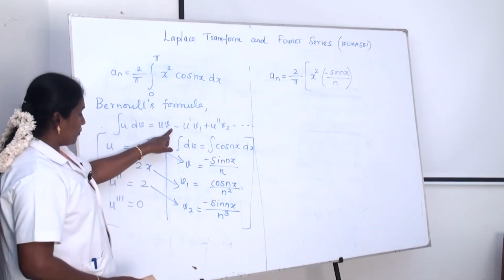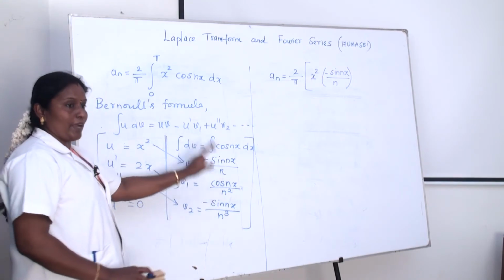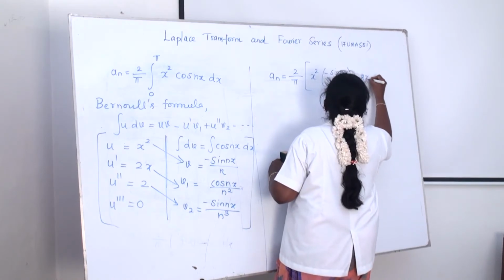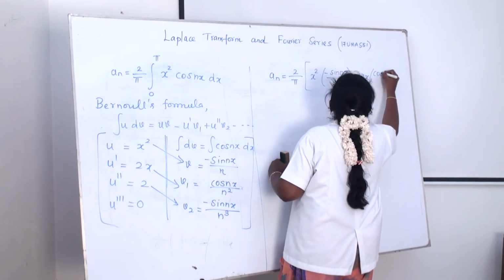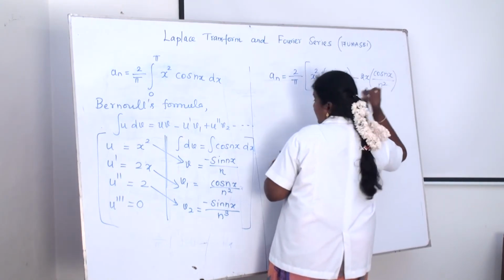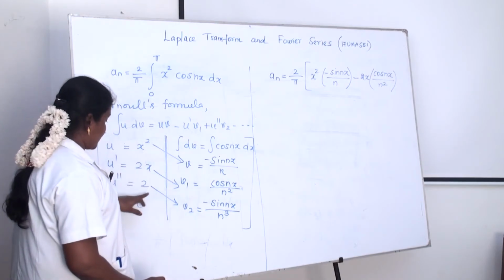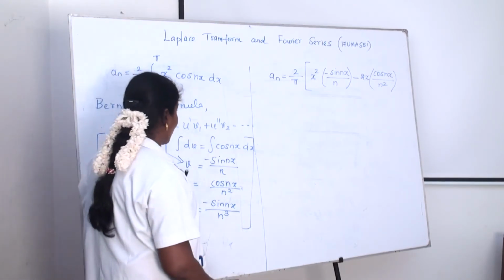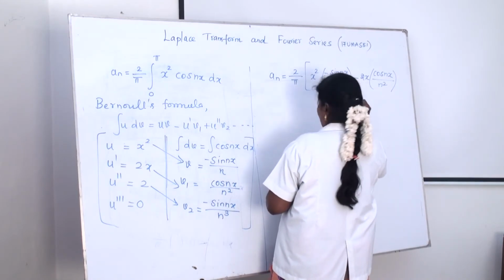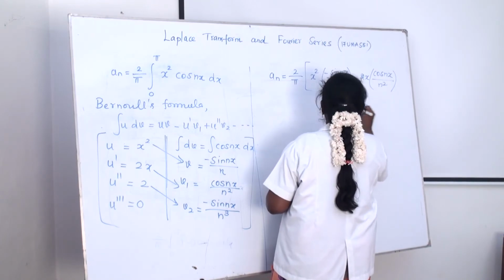Here already we have one minus. That we get is 2x into cos nx divided by n square. Then I write 2x into cos nx divided by n square. And the next is u double dash v2, plus u double dash v2. Just we have to multiply this one. We get minus 2 into sin nx divided by n cube.